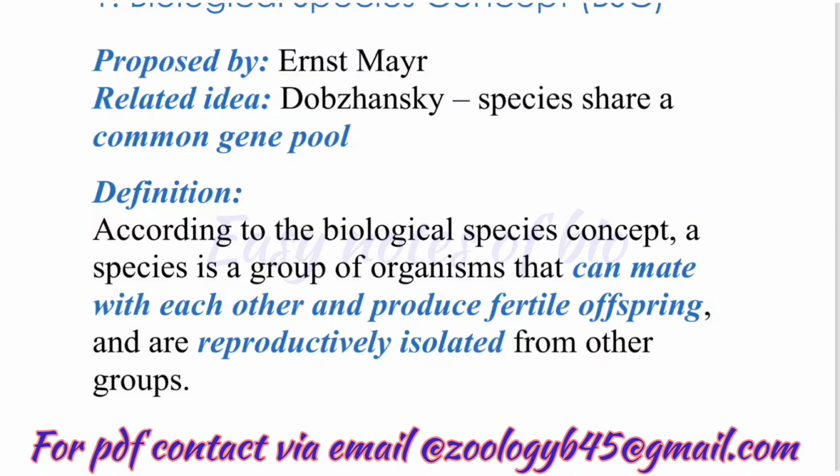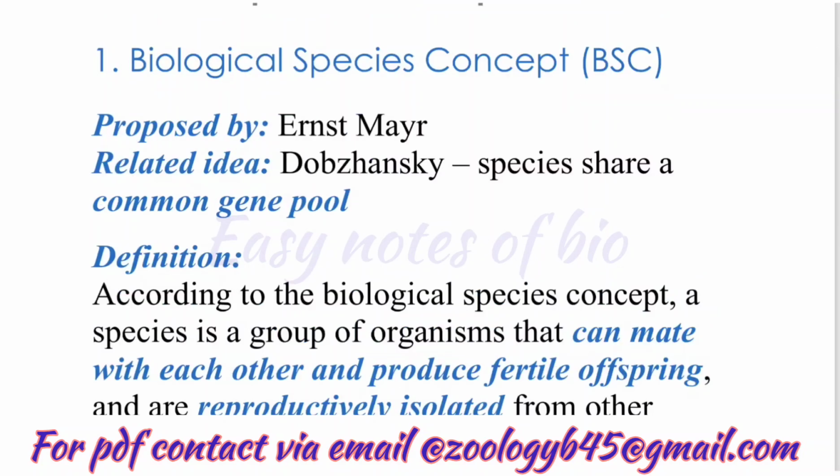What does reproductively isolated mean? This means organisms from different species cannot successfully reproduce with each other under natural conditions. Even if they mate, they cannot produce fertile offspring. The offspring will be sterile. Because of this, they remain separate species. What is a common gene pool?